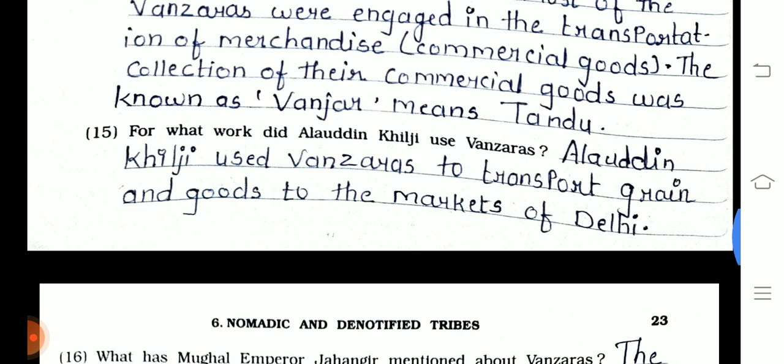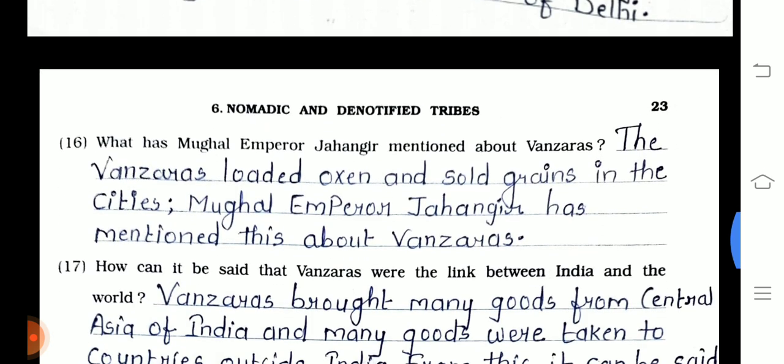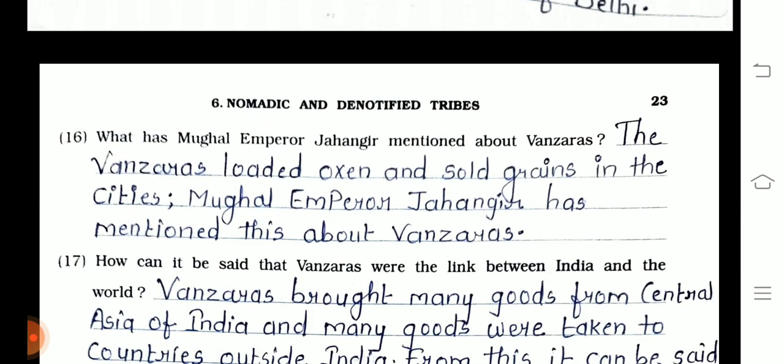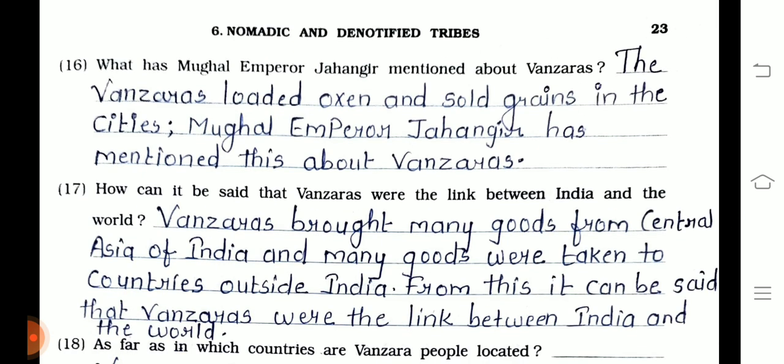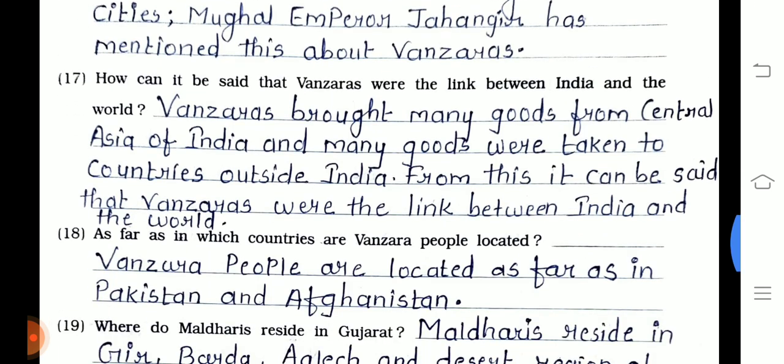15.1. For what work did Alauddin Khilji use Vanjaras? Alauddin Khilji used Vanjaras to transport grain and goods to the market of Delhi. Question number 16.1. What has Mughal Emperor Jahangir mentioned about Vanjaras? The Vanjaras loaded auction and solid grains in the cities. Mughal Emperor Jahangir has mentioned this about Vanjaras. 17.1. How can it be said that Vanjaras were the link between India and the world? Vanjaras brought many goods from Central Asia to India, and many goods were taken to countries outside India.